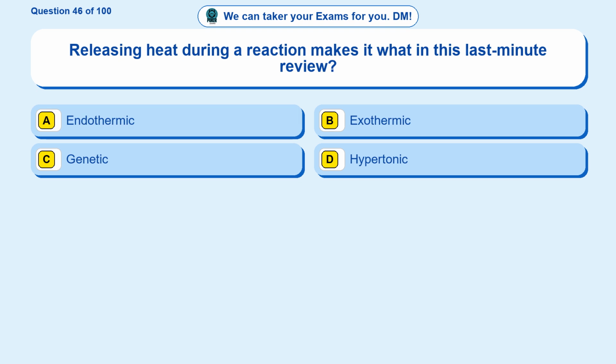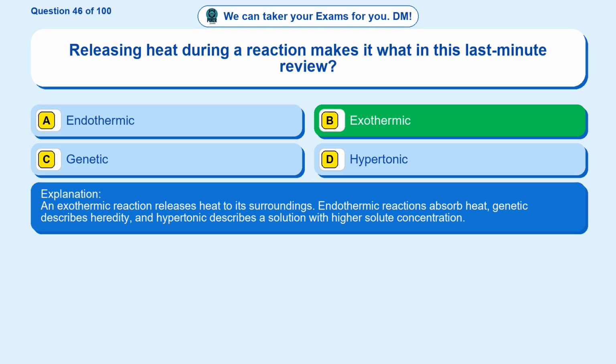Question 46. Releasing heat during a reaction makes it what in this last minute review? Option A, endothermic. Option B, exothermic. Option C, genetic. Option D, hypertonic. The correct answer is option B, exothermic. An exothermic reaction releases heat to its surroundings. Endothermic reactions absorb heat, genetic describes heredity, and hypertonic describes a solution with higher solute concentration.